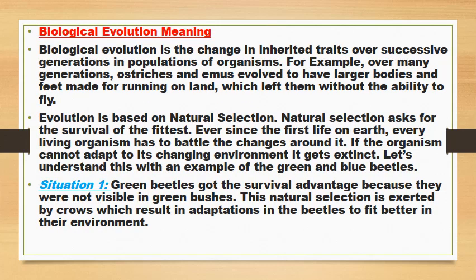Biological evolution is the change in inherited traits over successive generations in populations of organisms. For example, over many generations, ostriches and emus evolved to have larger bodies and feet made for running on land, which left them without the ability to fly.